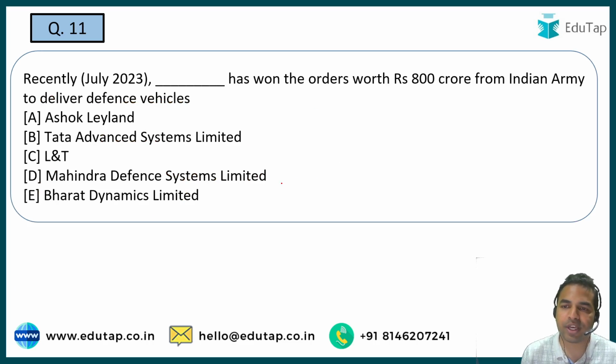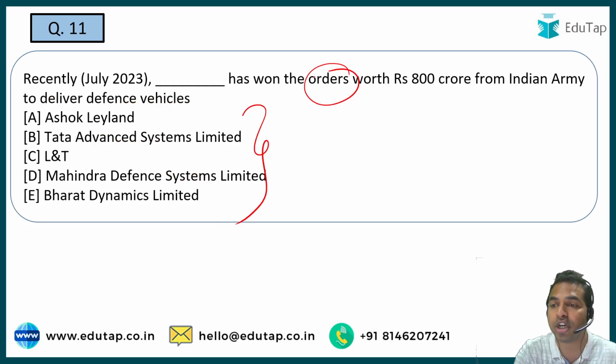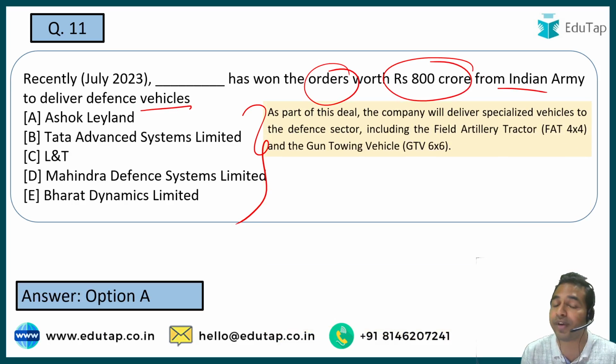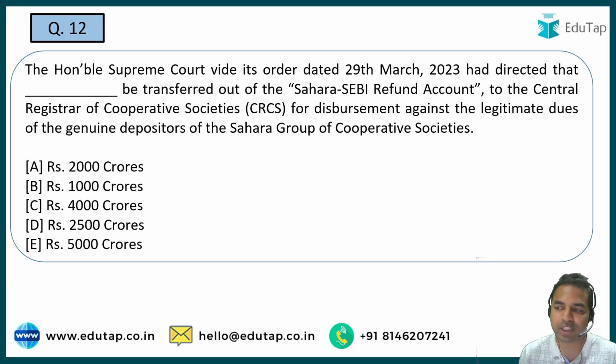So the next question is here on the screen. You have to tell me the name of the organization which has won an order worth 800 crore from the Indian Army to deliver defense vehicles. What is the name of that organization? This is a very direct question. The right answer here is Ashok Leyland, which has won the order worth 800 crore from the Indian Army. Let's move on to the next question, guys.